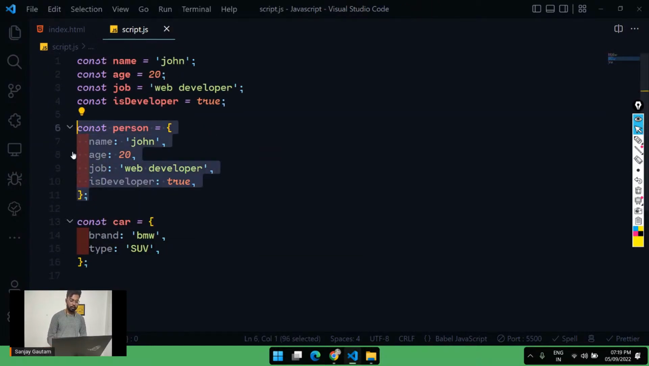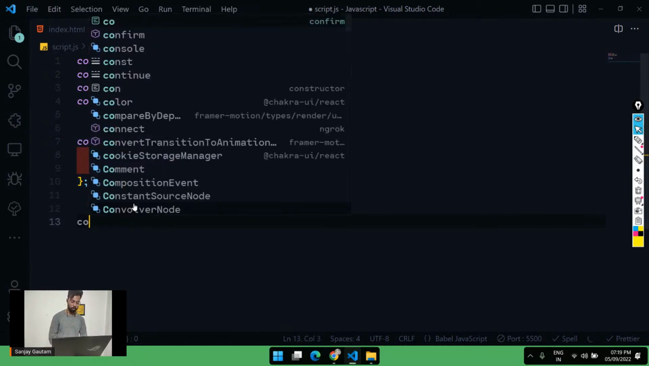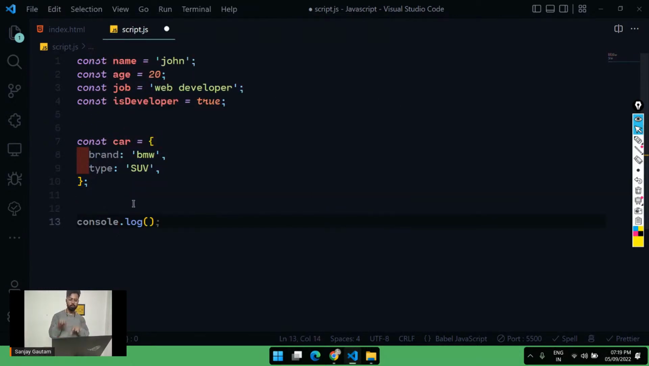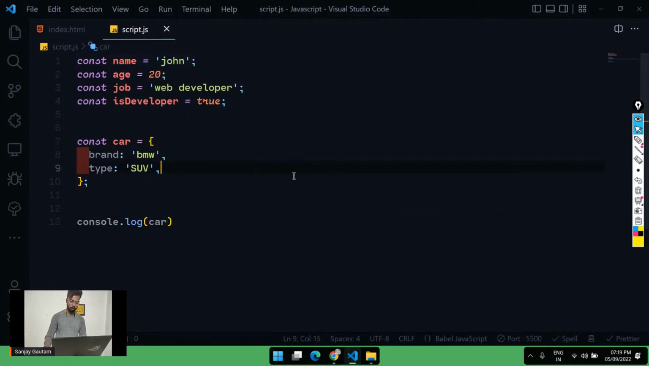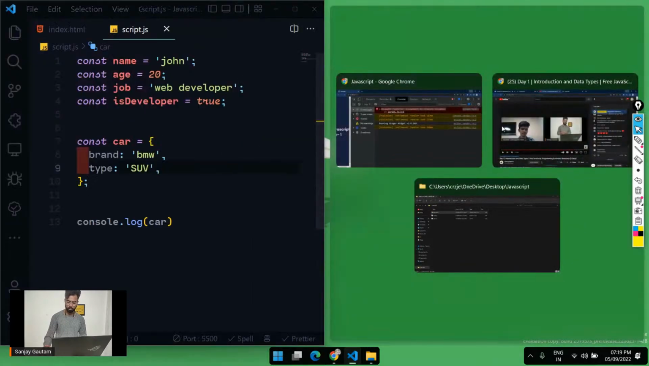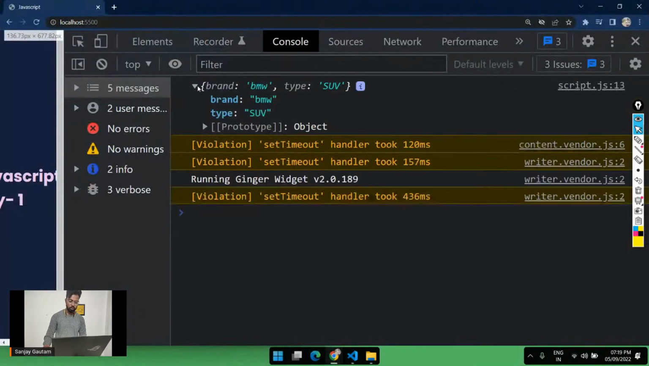Okay, and suppose you want to access this object, so let me do a console log here. Whatever you put into the console is going to print on the screen. So I'm going to type car here, and if I give it a save and open this console panel, you will see that you are getting the whole object here, the brand and the type.